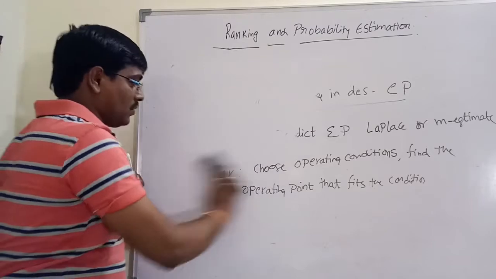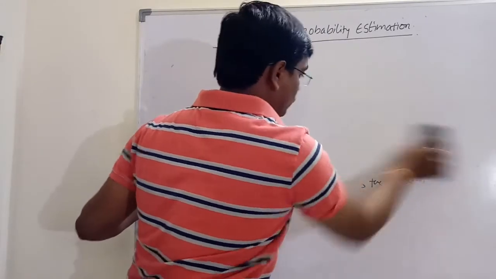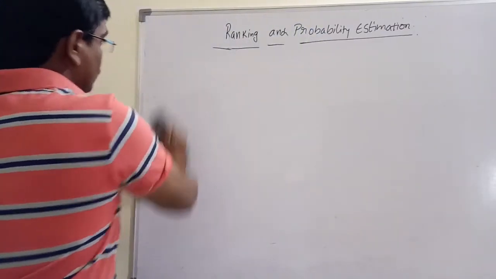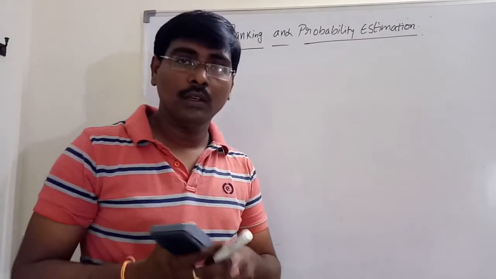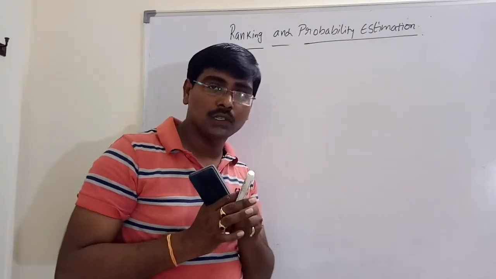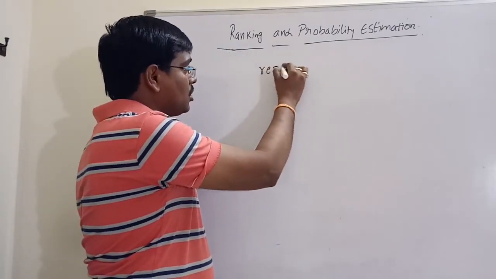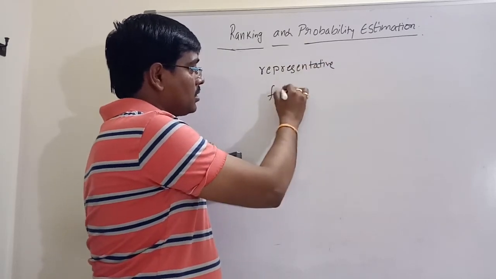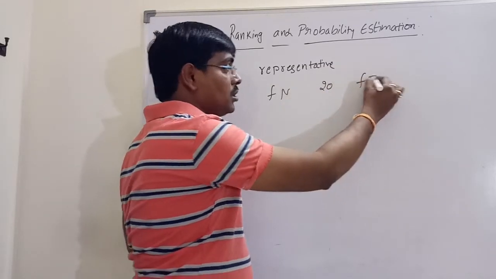Now we will discuss that one. We discussed that the class distribution is representative. Suppose the false negatives are 20 times costlier than false positives.